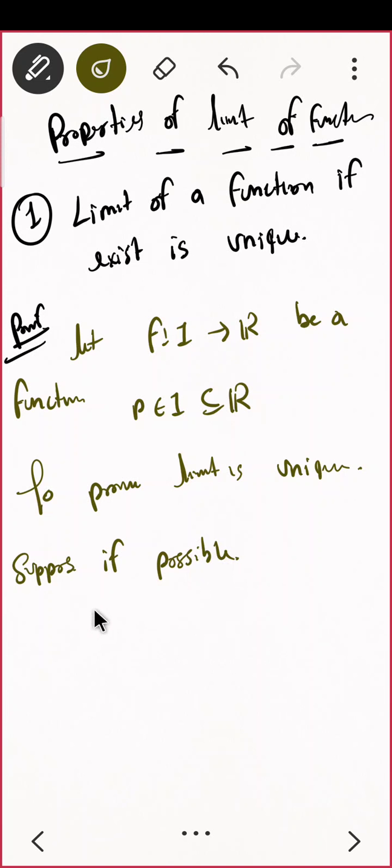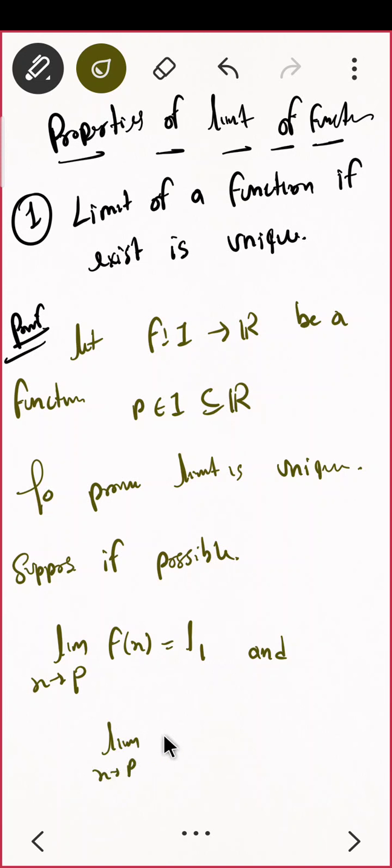Suppose, if possible, limit x tending to p, f of x is equal to L1, and the same thing, suppose this is equal to L2 also. Limit x tending to p f of x, that is L2 also, correct? So what is my claim? My claim is to prove L1 and L2 both are the same. Do not say that left hand side is equal so right hand side is equal. That is trivial. Don't say that.